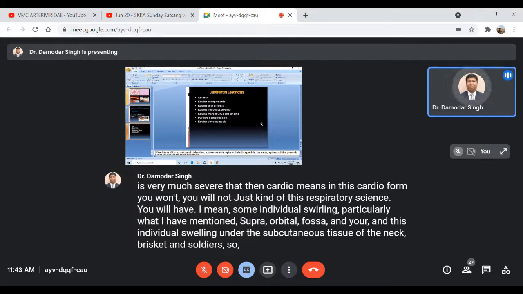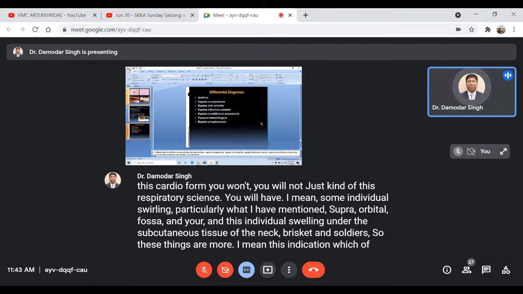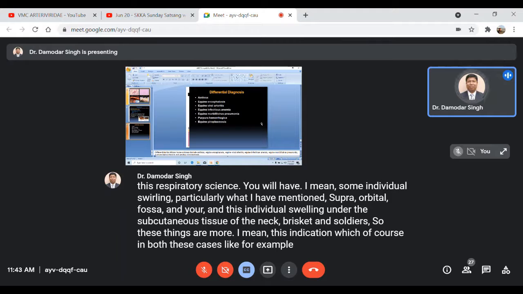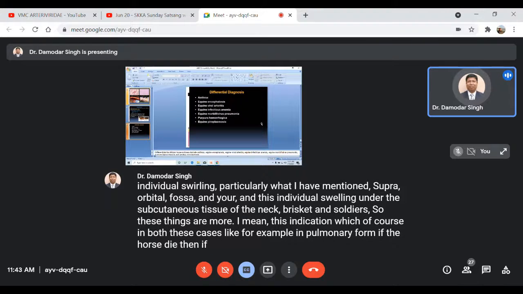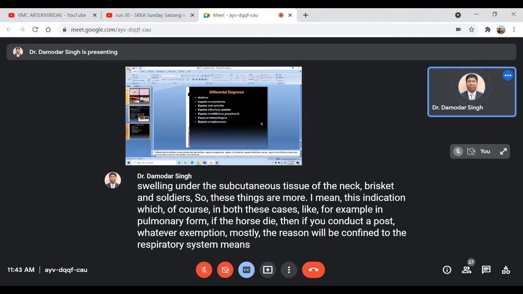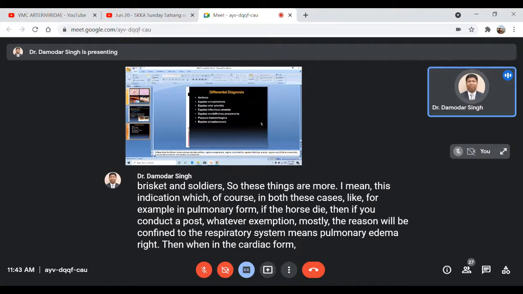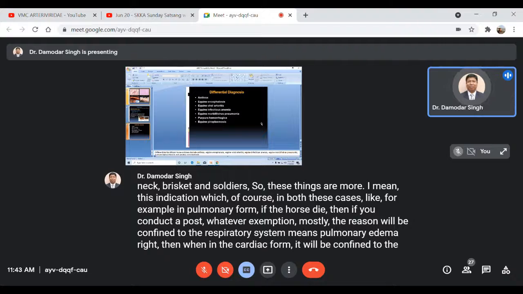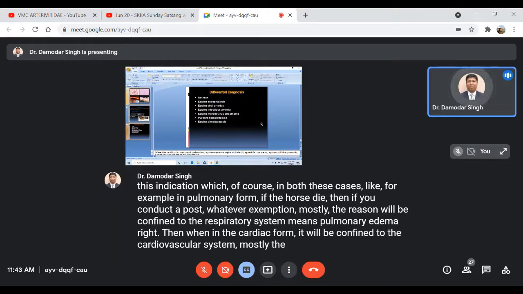In the pulmonary form, if the horse dies and you conduct a post-mortem examination, the lesion will mostly be confined to the respiratory system, meaning pulmonary edema. In the cardiac form, it will be confined to the cardiovascular system, mostly the heart. Hydropericardium may be there.